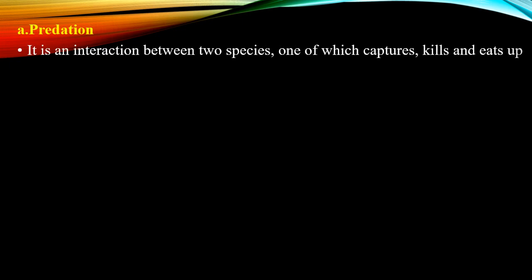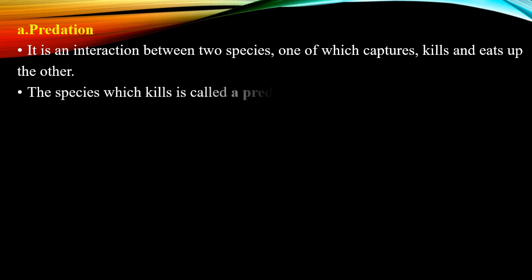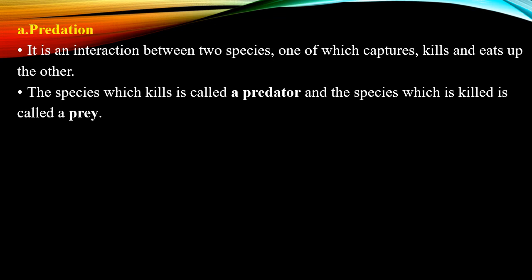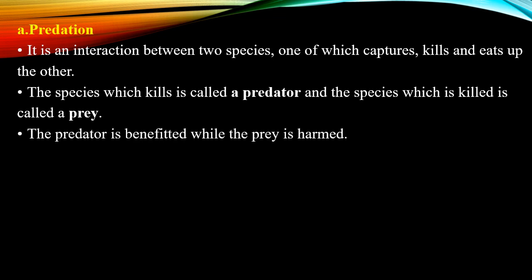Predation is an interaction between two species, one of which captures, kills and eats up the other. The species which kills is called the predator and the species which is killed is called the prey. Here the predator is benefited while the prey is harmed. The example in plants is insectivorous plants.